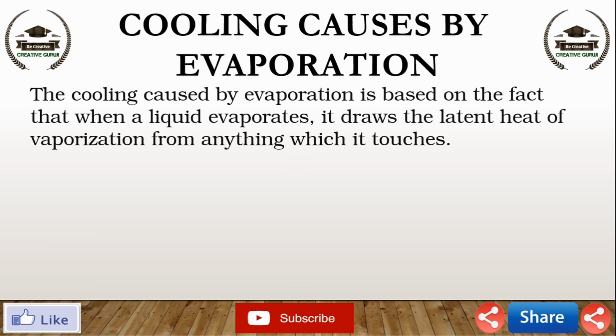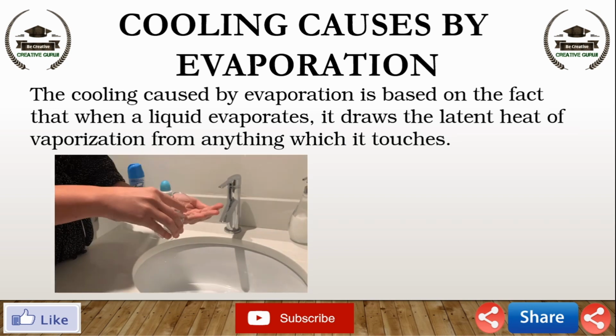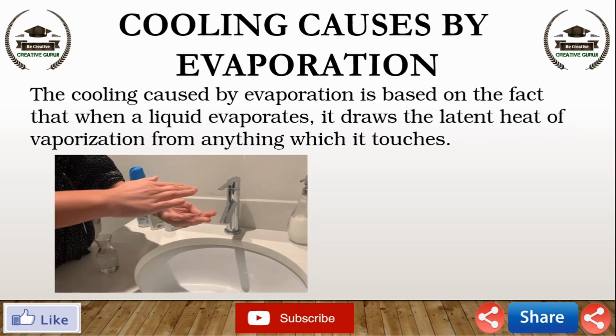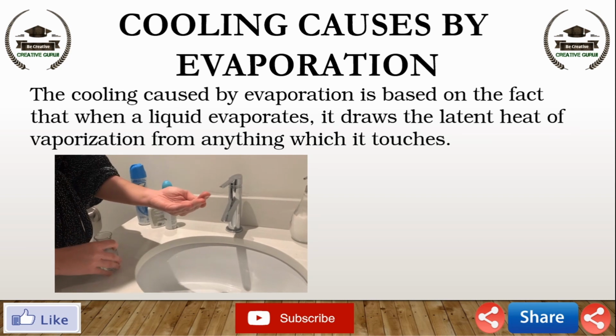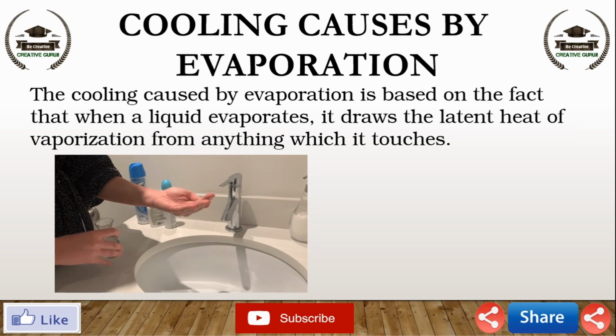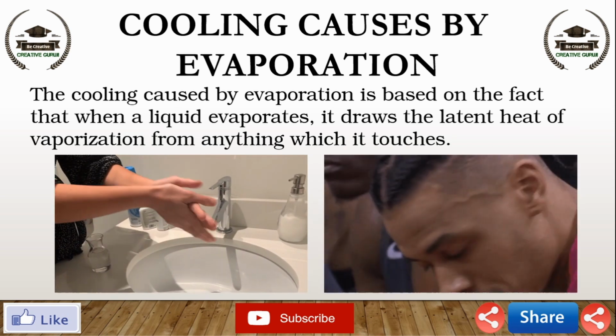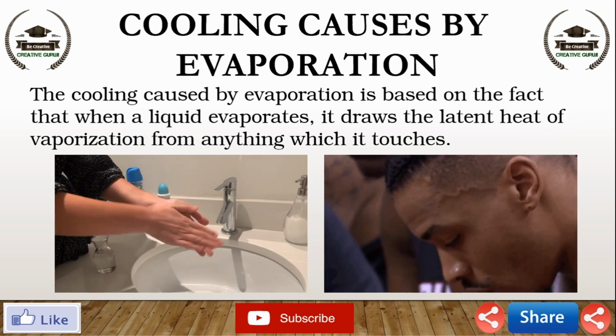Simply, we can say that the cooling caused by evaporation is based on the fact that when a liquid evaporates, it draws the latent heat of vaporization from anything which it touches. For example, if we put a little spirit, ether or petrol on the palm of our hand, then our hand feels very cold. Another example, sweating is our body's method of maintaining a constant temperature.